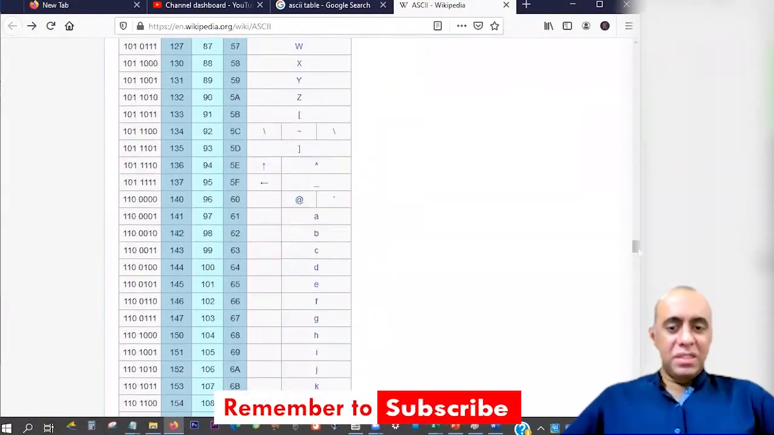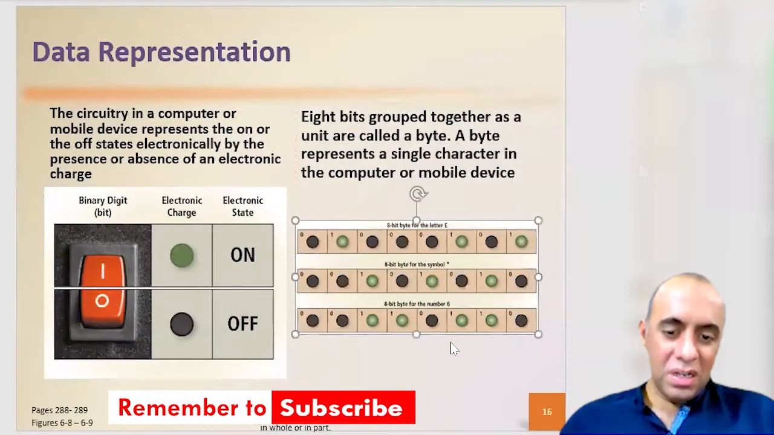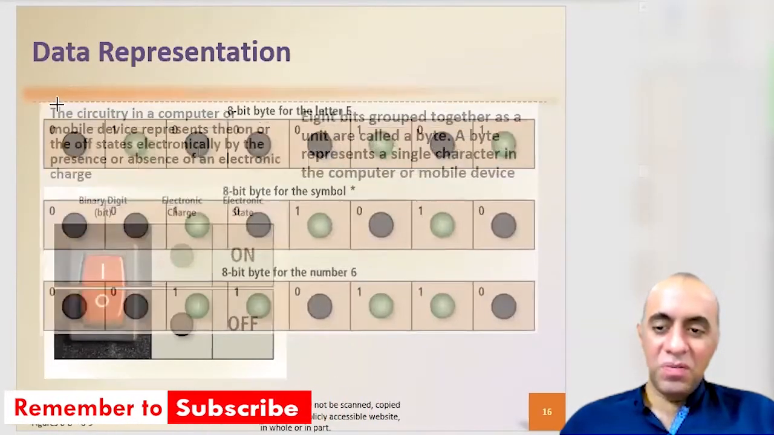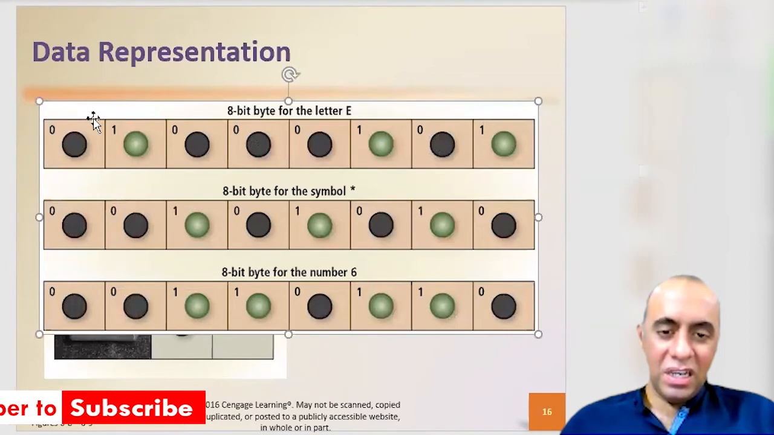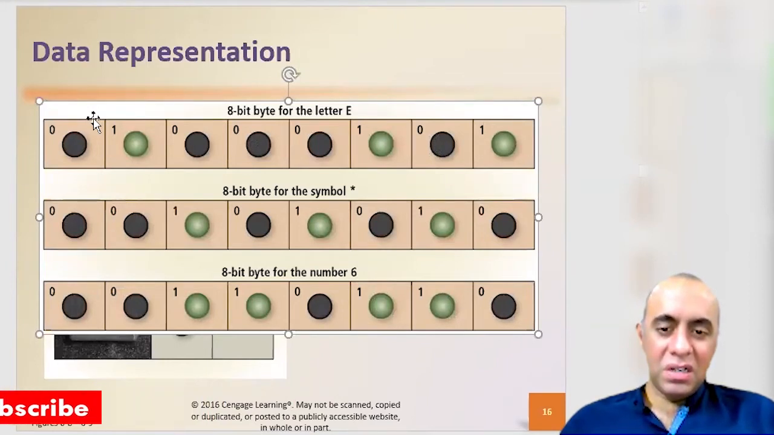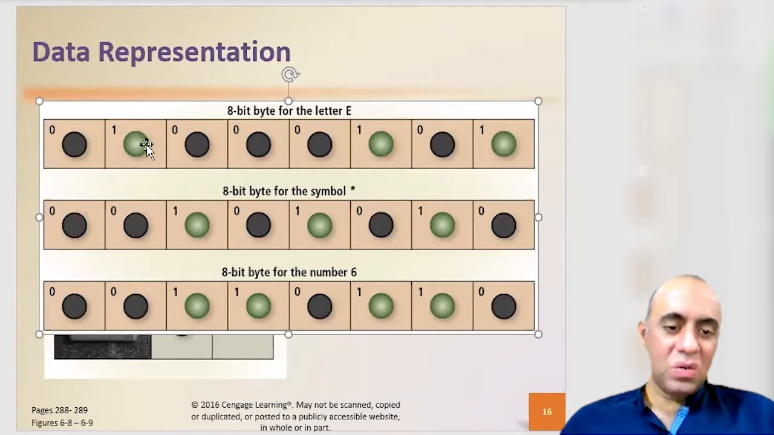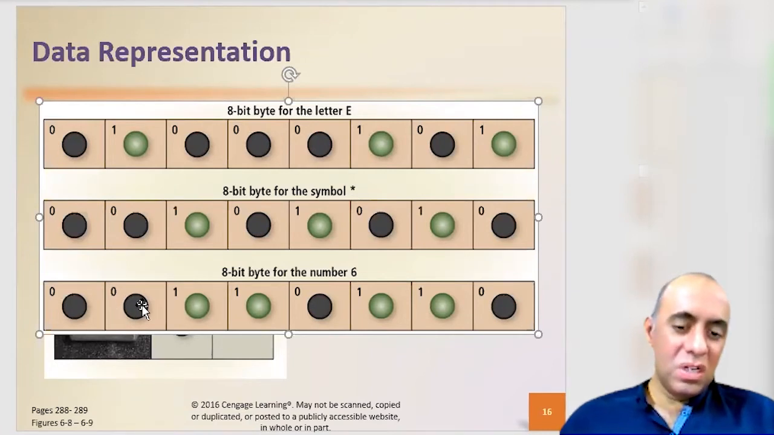But the basic ones are these. This is an example of the number of bits. For the letter E, the 8-bit byte looks something like this: 01000101. And for the symbol asterisk or star, the ASCII code is 00101010, and the 8-bit byte for the number 6 is 00110110.